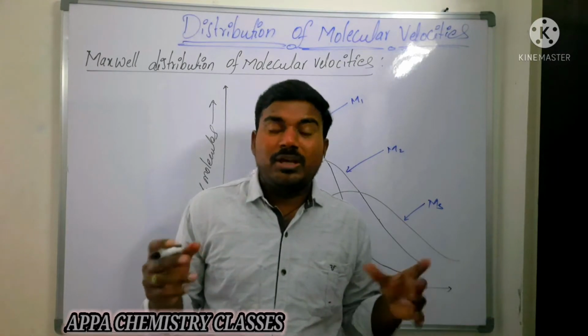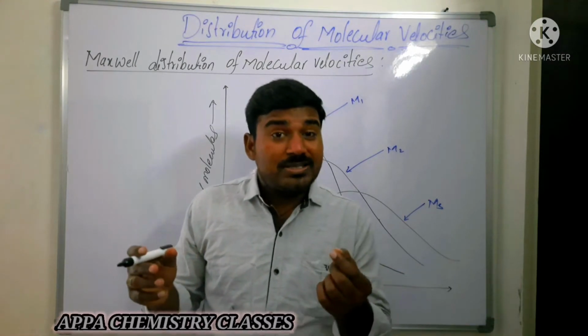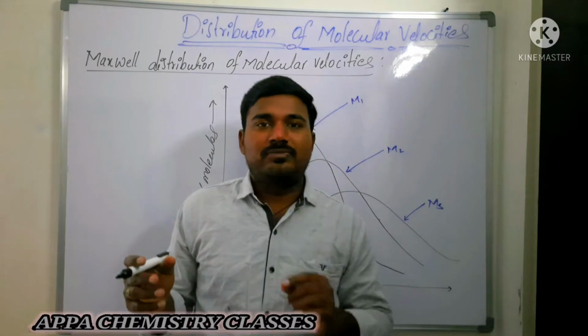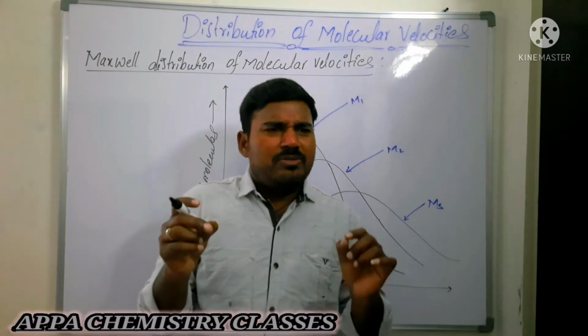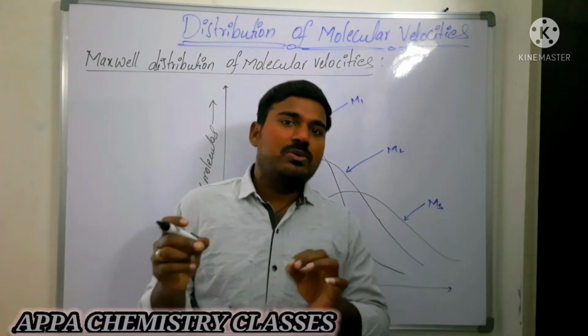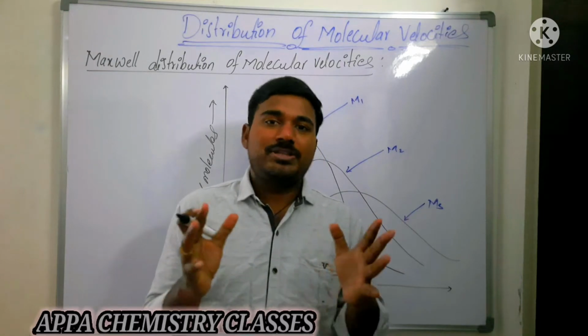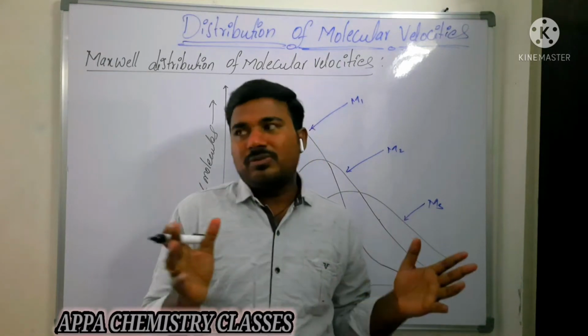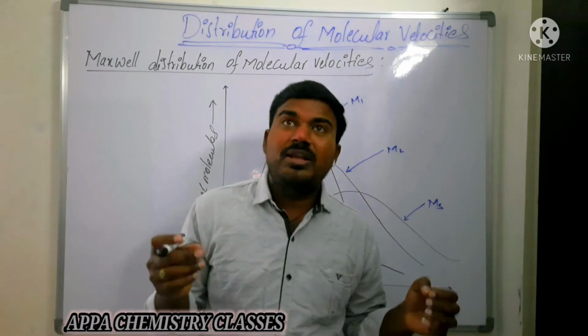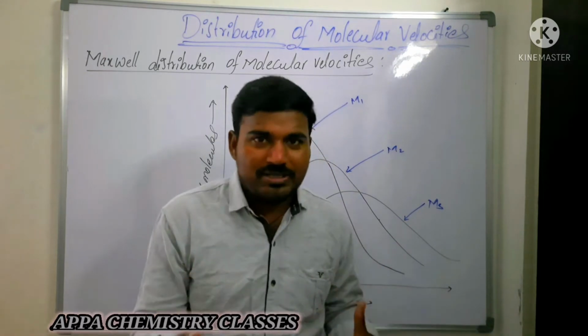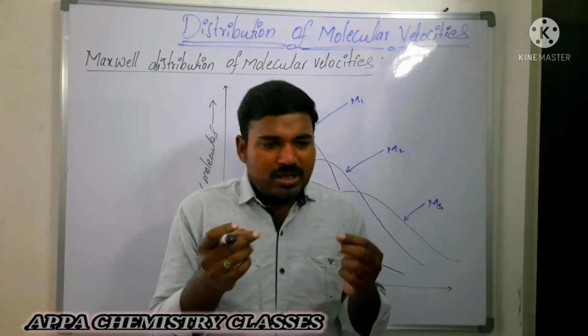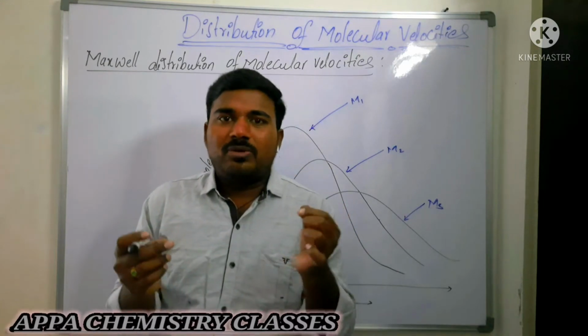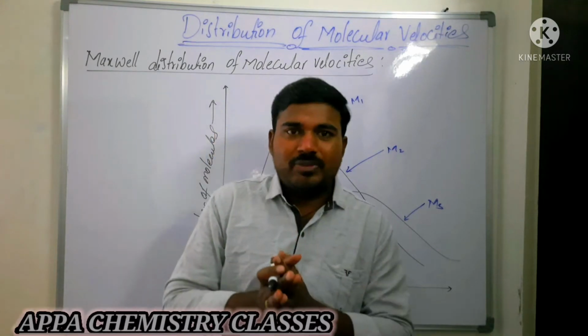They are equal only for a very small fraction of a second, less than a nanosecond, that is 10 power minus 9 seconds. Only at such small intervals of time will the molecular velocities of the gases be the same.